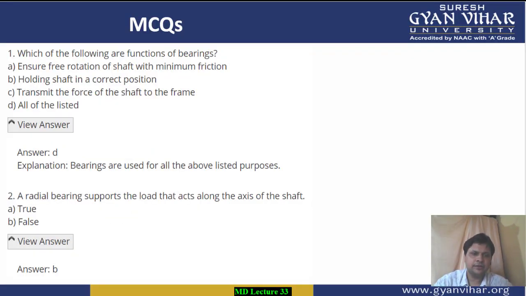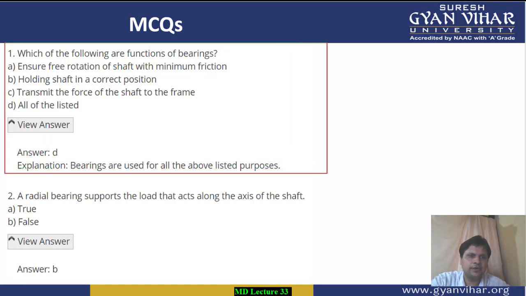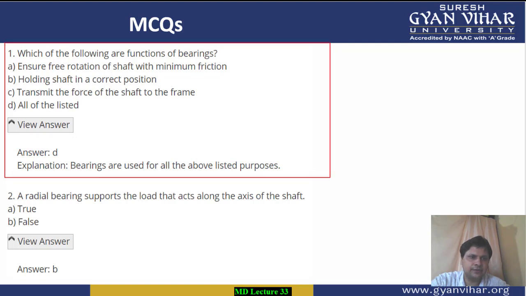Now let's discuss some multiple choice questions based on the discussion we had right now. Multiple choice question number 1: Which among the following are functions of bearing? First, to ensure free rotation of shaft with minimum friction. Second, holding shaft in current position. Third, transmit the force of the shaft to the frame. And fourth, all of the listed.